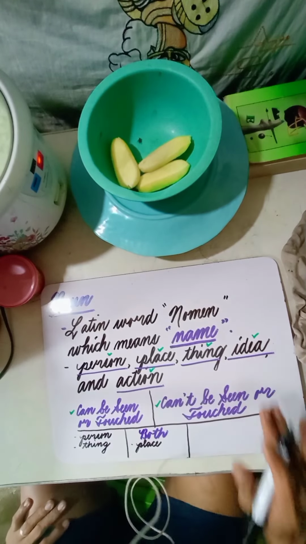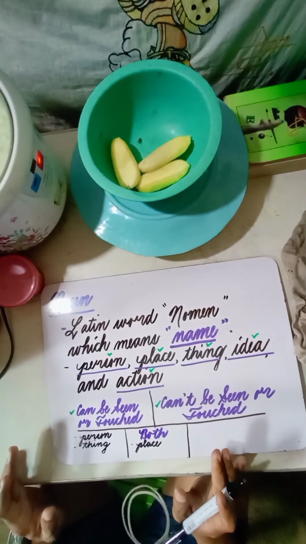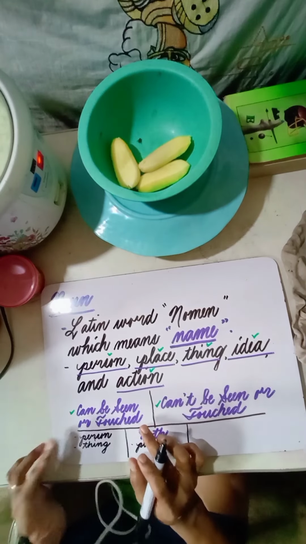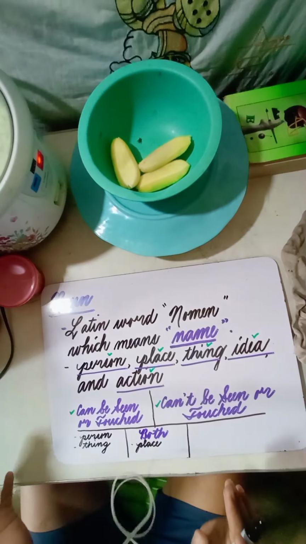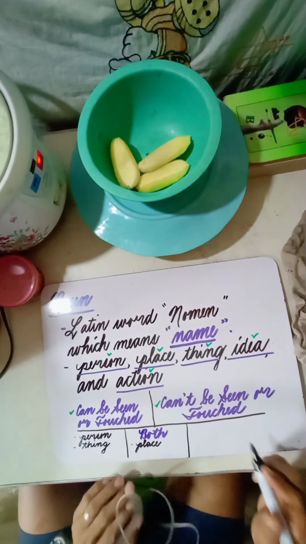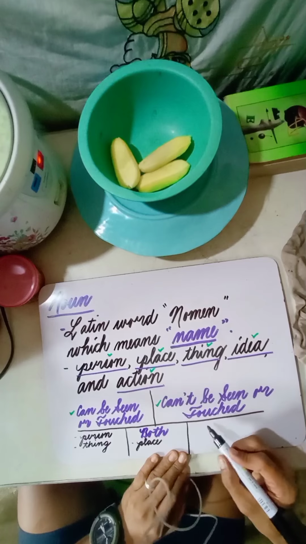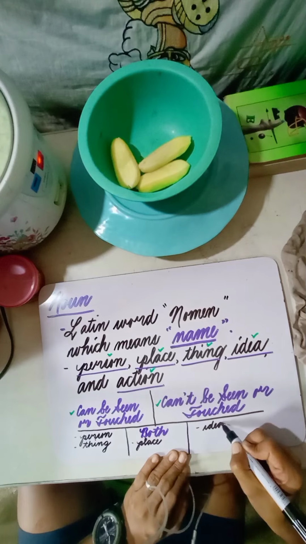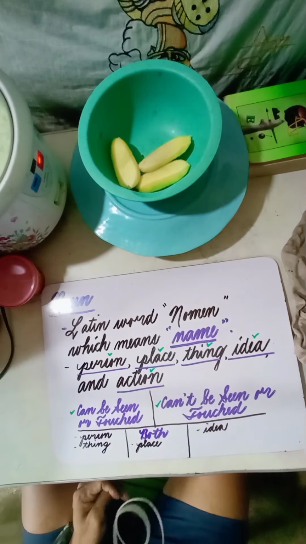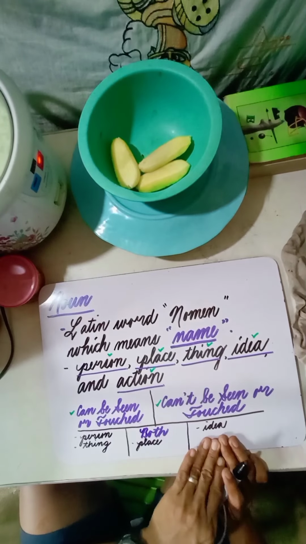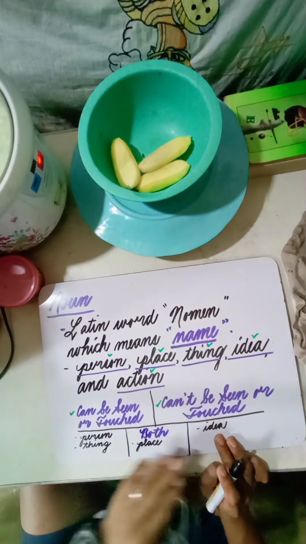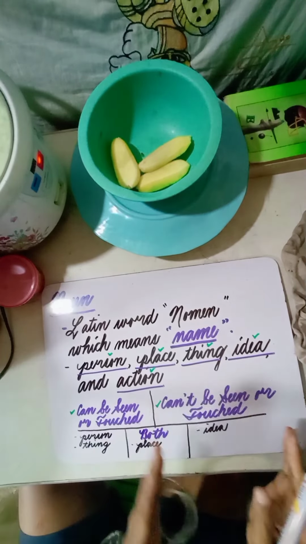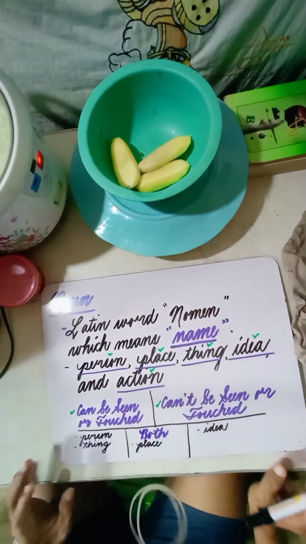fourth one. We have the idea. Can we see the idea? Can you see that? Not so clear. Can you touch it? No, of course. So it will fall under category number 2. So we'll put idea here. Alright. But of course, idea, you cannot see that. You cannot also touch that. Okay, so the weight falls more on the second category, which is this one.